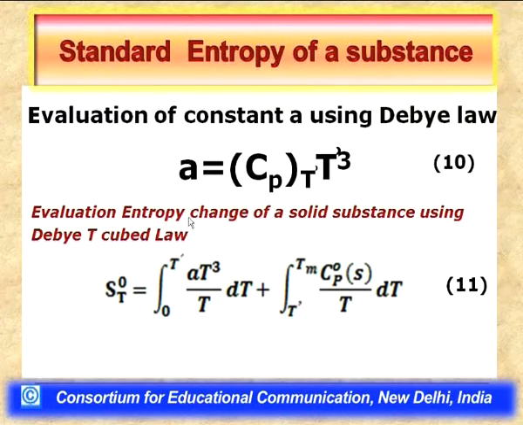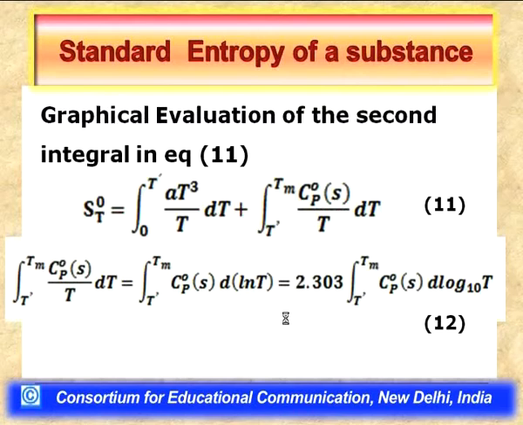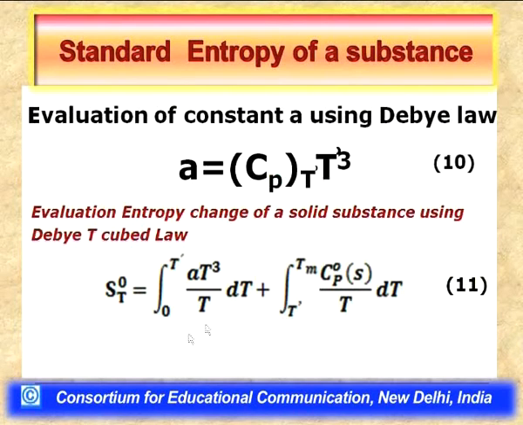Moreover, the Debye T cubed law allows me to split the integral, that is, the integral from 0 Kelvin to T Kelvin of Cp standard by T dT, into two terms.